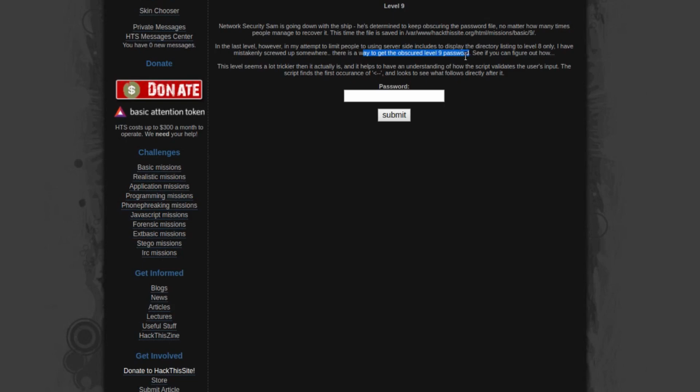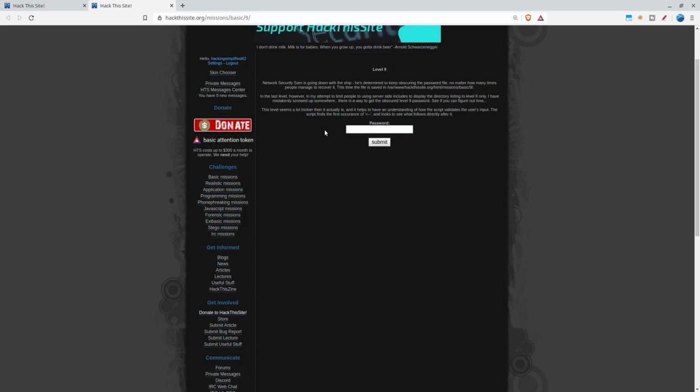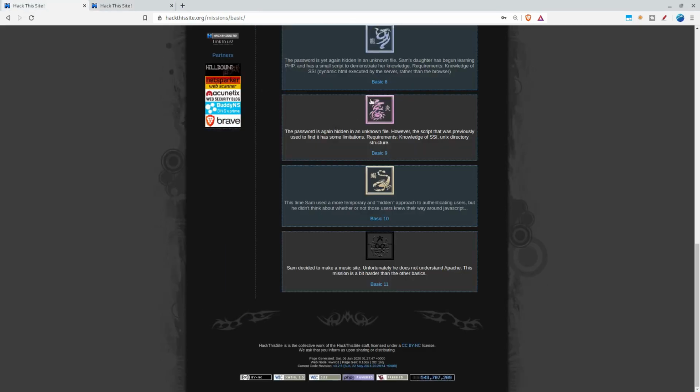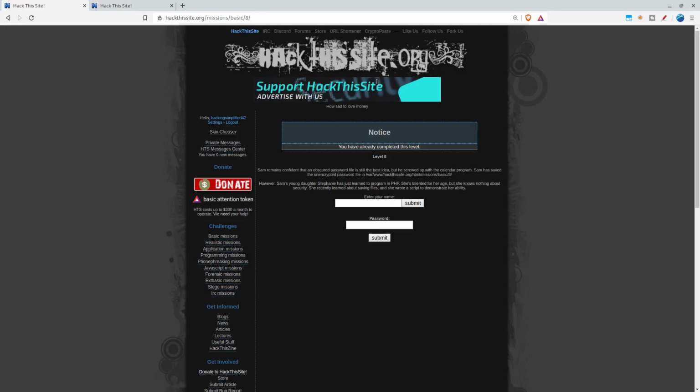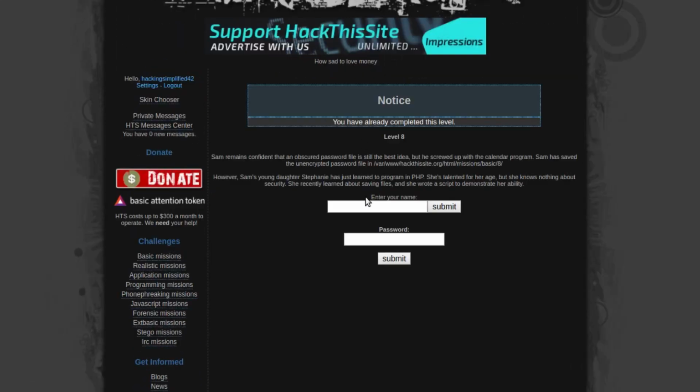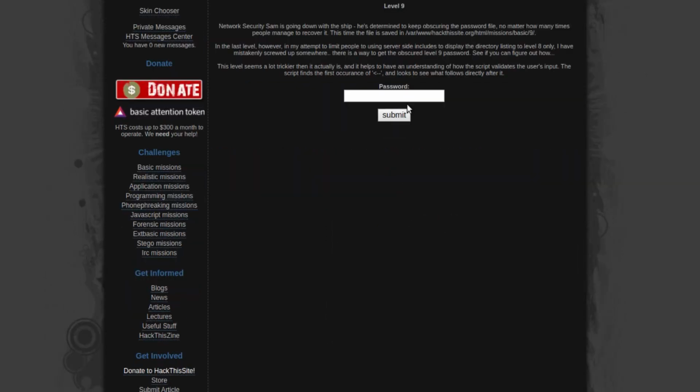So this level seems a lot trickier than it actually is, and it helps to have an understanding of how the script validates the user's input. The script finds the first occurrence of this character and looks to see what follows directly after it. Here we don't have anything, so probably we would go to the 8th mission and do the directory listing thing to get the password of level 9. If you remember the command that we used, it was this. Instead of the 8th directory, we would give the directory for this. So this should work out, I guess. Let's check. If it doesn't work out, we'll try something different.